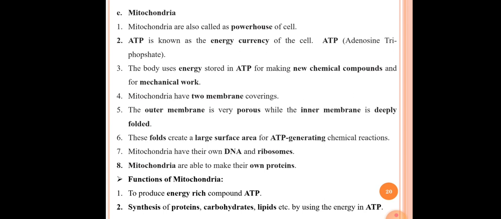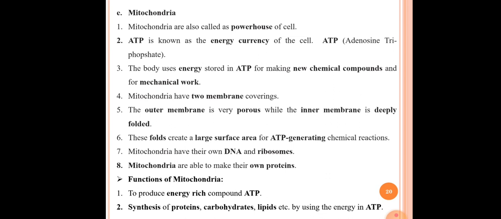Our next cell organelle is mitochondria. In case of mitochondria, the first point is mitochondria are also called the powerhouse of cells, because the energy production process occurs inside the mitochondria only. That's why mitochondria is called the powerhouse of the cell. The second point here is ATP is known as the energy currency of the cell, because from the ATP only the energy is obtained by the cell.